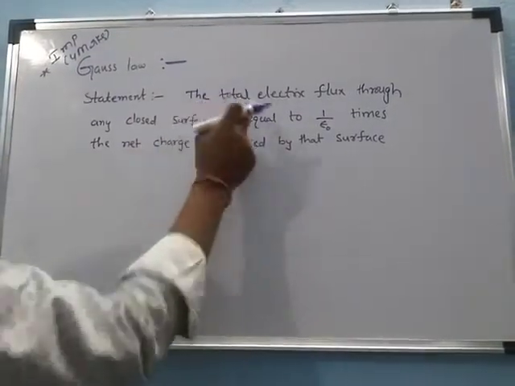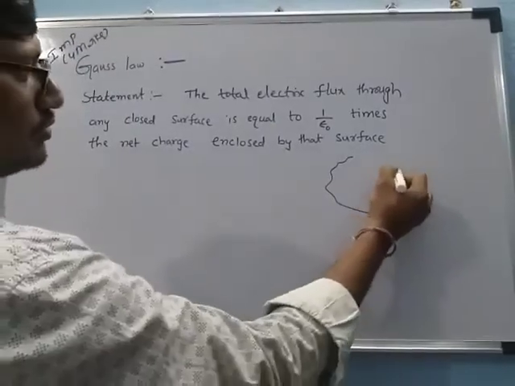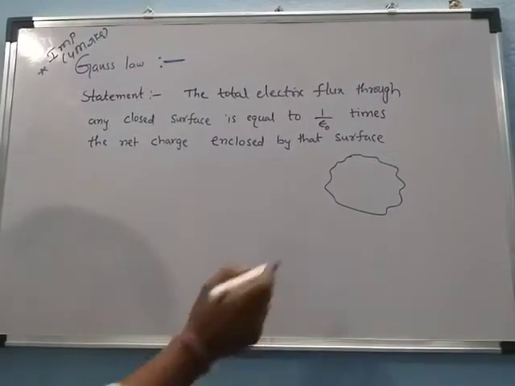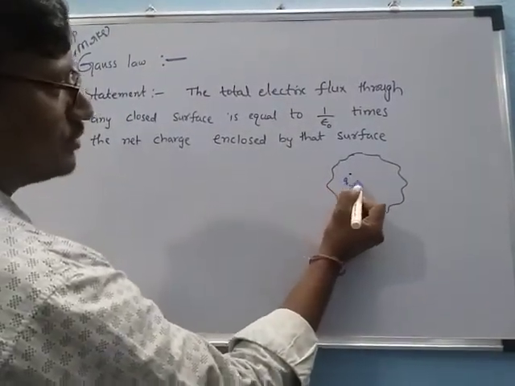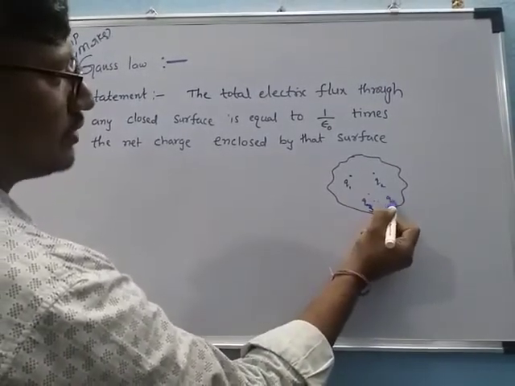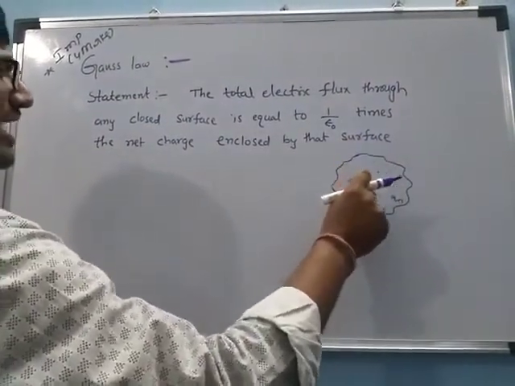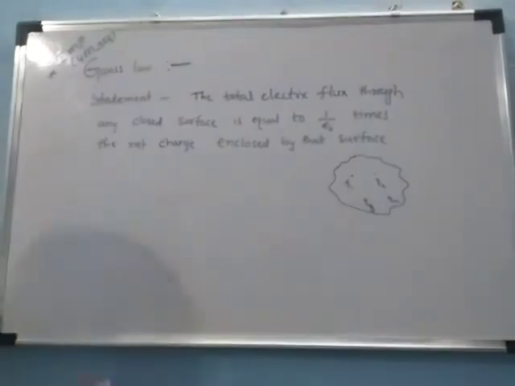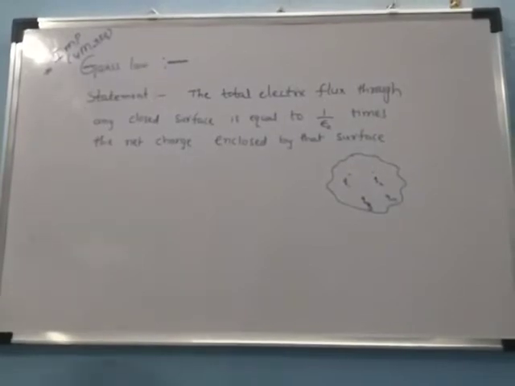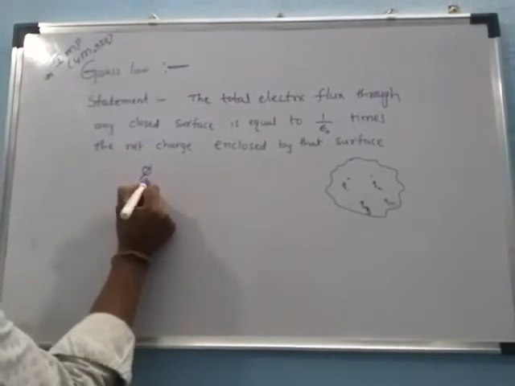What is the total electric flux through any closed surface? This is the closed surface. It will be equal to 1 by epsilon naught times the net charge. Here there are a number of charges, Q1, Q2, Q3 and so on up to Qn, in a closed surface. This total net charge, divided by epsilon naught, is equal to the electric flux. This is called Gauss law.